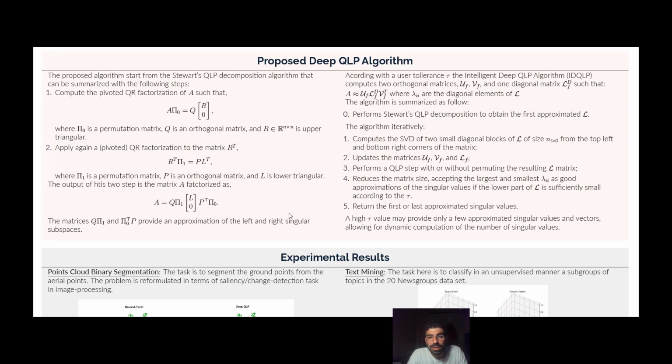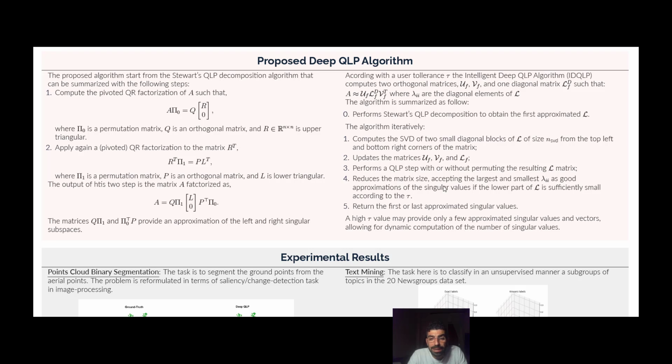The zero step consists of performing the Stewart QLP as I showed before. The algorithm then iteratively computes the SVD of two small diagonal blocks of the matrix L from the top left and the bottom right corners of the matrix. And then we update the matrices Uf, Vf, and Lf. We perform again the QLP factorization.